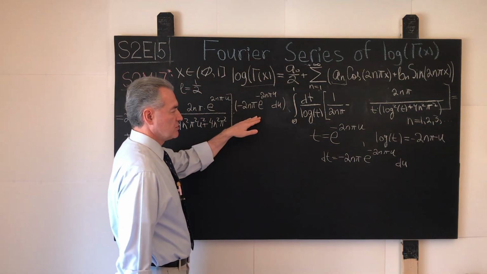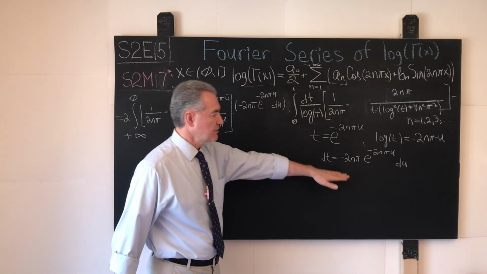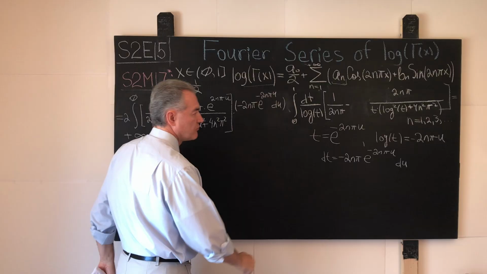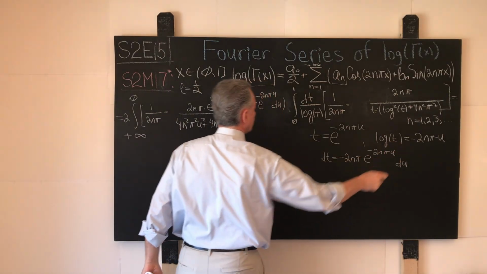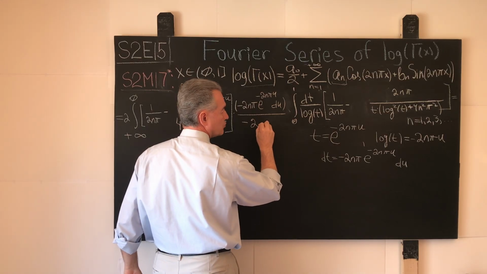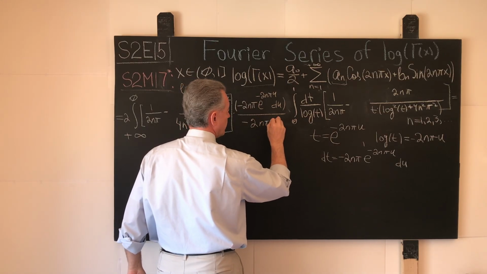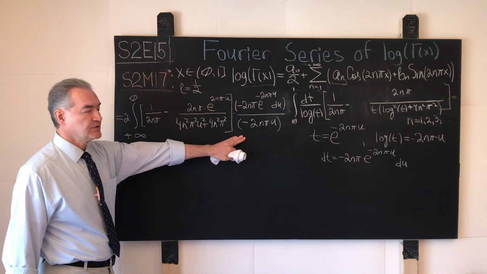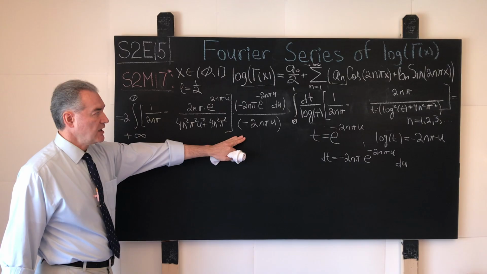So this contribution is given by the differential dt shown over here. And then for the reciprocal of the logarithm, what will we have? We will have negative 2n pi and u. We'll put it into parentheses just to be good citizens.